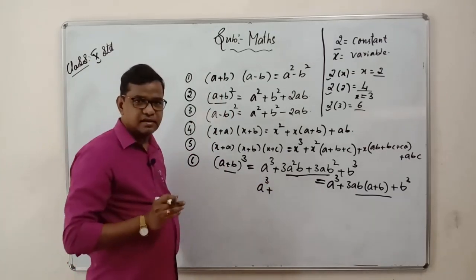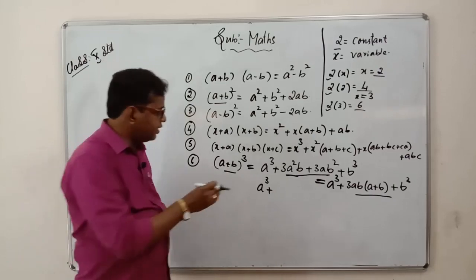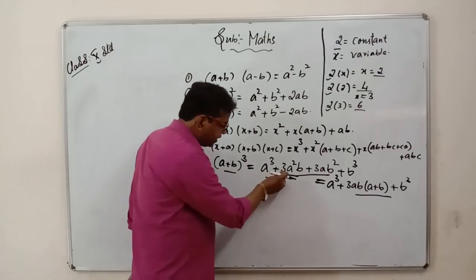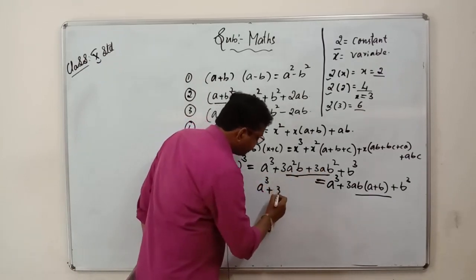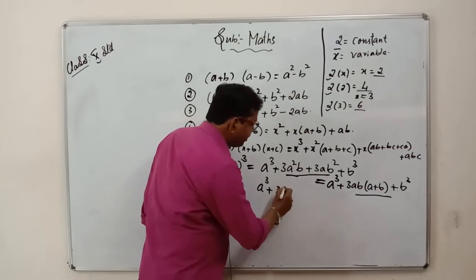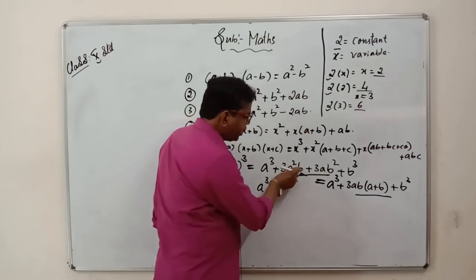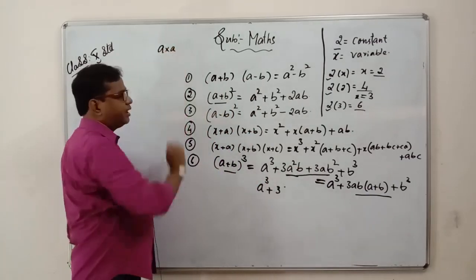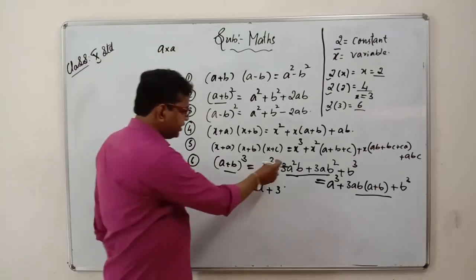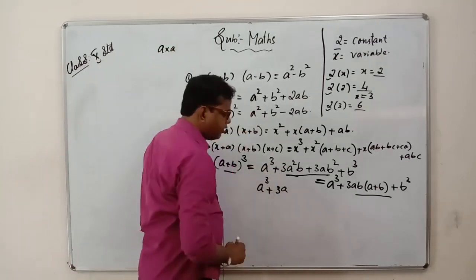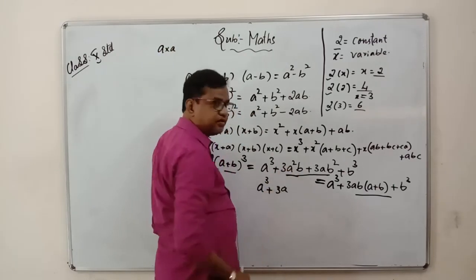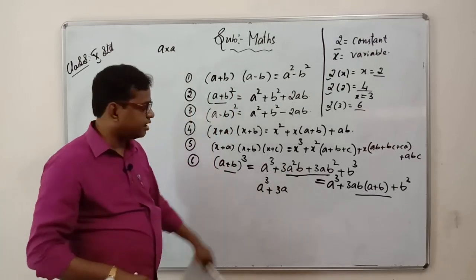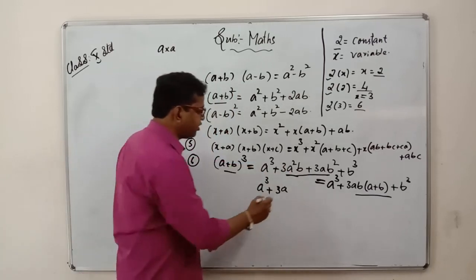In these two, which is common that we can take outside? The main thing when taking common is that the variables or constants must be the same on both sides. Here we have 3, here we have 3, so we take 3 outside. Then what is remaining? Here we have a square, which is nothing but a into a, so we have two a's there, and I will take one a. But you cannot take b common. Why? Because b is only one here; if you take b common, nothing will remain.